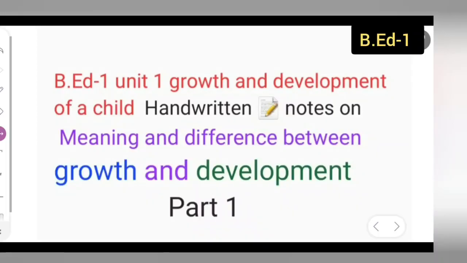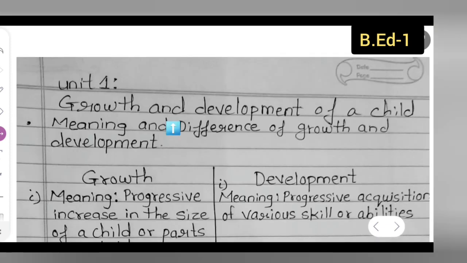So in today's class, let us discuss, this is for B.Ed first year, unit 1, growth and development of a child. Now I'm going to give you all the handwritten notes on meaning and difference between growth and development. This will be part 1. In today's class, I'm only going to discuss about the growth and development. So this is unit 1, growth and development of a child.